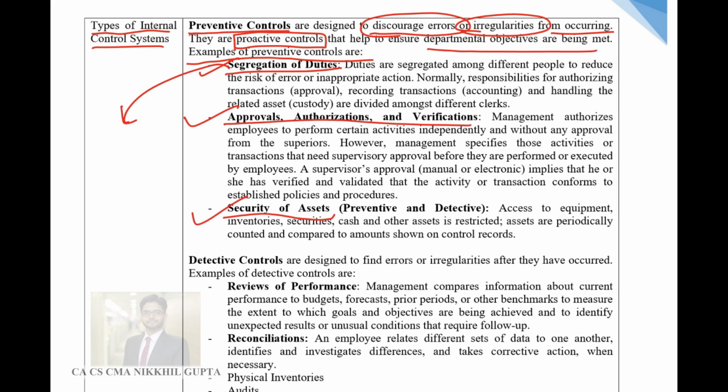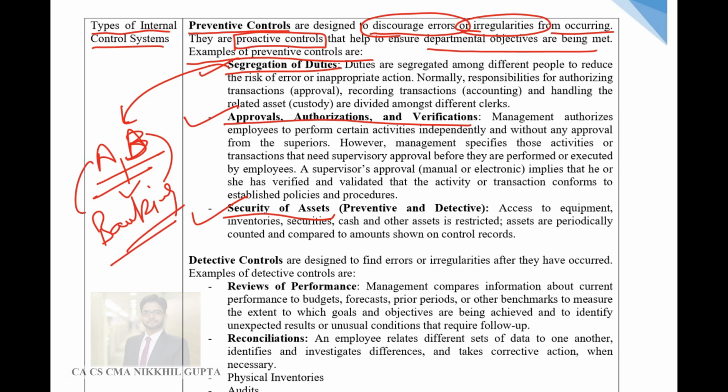First is segregation of duty, which means two people should be taking care of one transaction. So if there is a banking transaction, then that should not be held by one person. It should be split between two people, like Mr. A and Mr. B should both take care of the banking transactions.